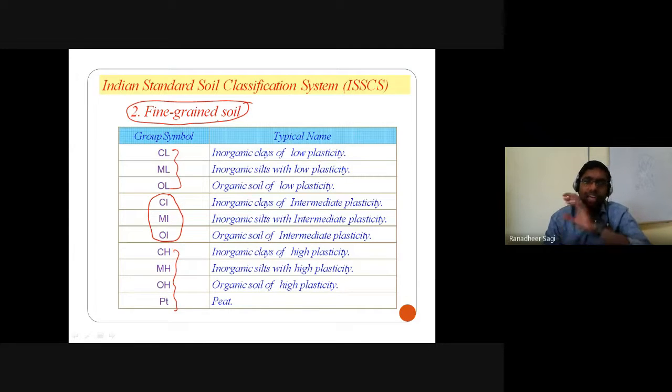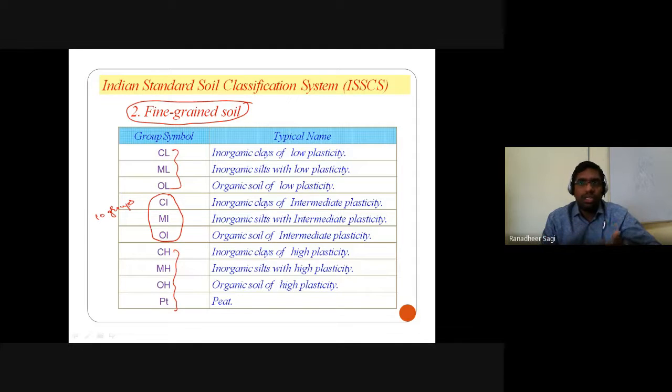So according to the Indian Standard Soil Classification System, we have 10 groups into which that fine grained soil can be categorized. In the case of coarse grain, it is 8 groups; in the case of fine grain, it is 10 groups, depending on the different cases.